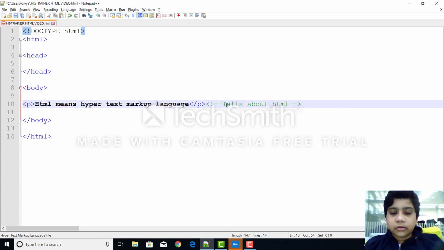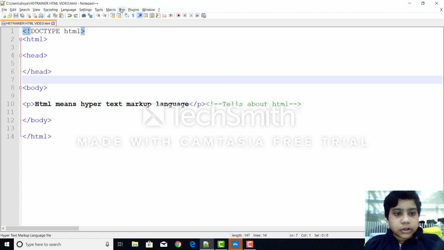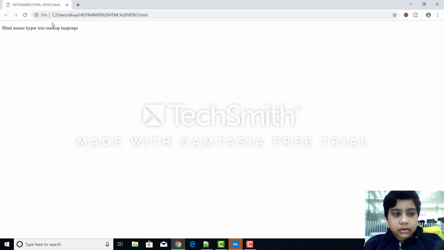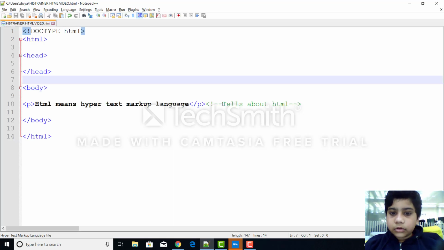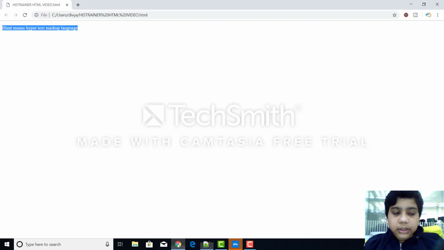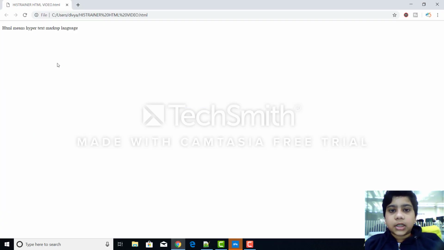So this is how your comment tag is, and I'll just show you that there won't be any difference. So here HTML means hypertext markup language, but I wrote in the comment tag tells about HTML, but it doesn't appear in the actual page. So that's the comment tag, and now let's see another tag.